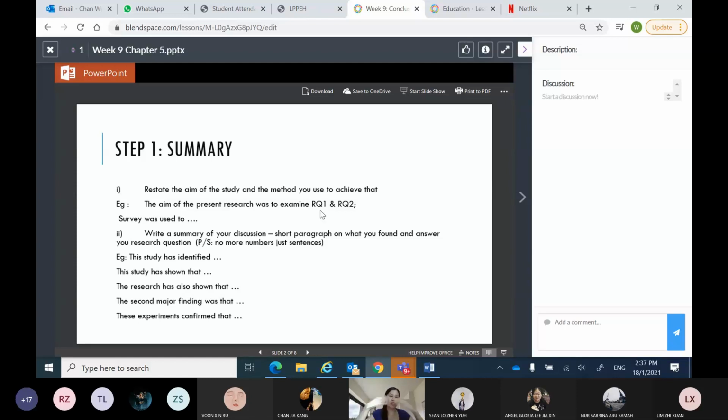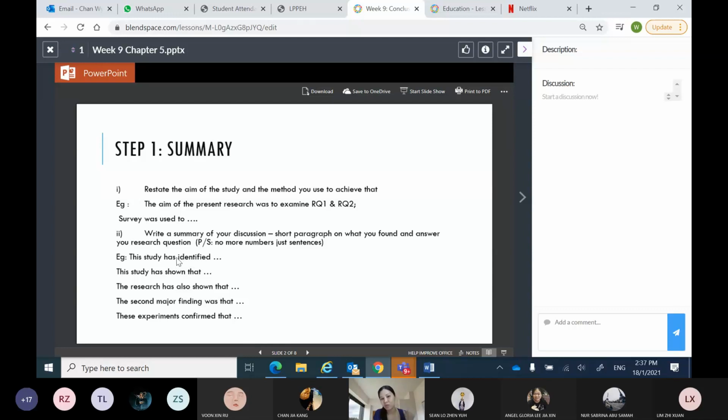You can actually restate the aim of your study again and what method you use to achieve it, and then what is the aim, which is to examine and to answer research question 1 and 2, which is the relationship and also the impacts or the effects. Okay, so you can write a summary of the discussion in short paragraphs of what you found and answer your research question. Okay, so this is how you actually answer it.